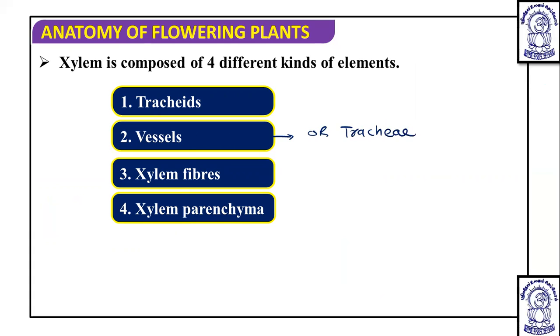So we remember there is a difference between tracheae and tracheids. Trachea is the vessels and tracheids are the first conducting element.